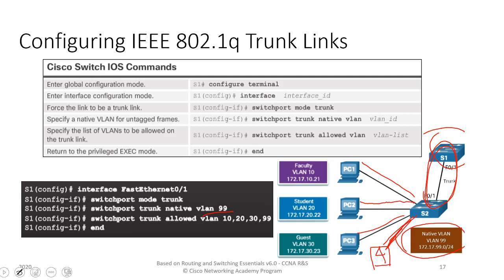So the two things that we would do in configuring VLAN trunks: one is enabling the switchport mode trunk, and then specifying the native VLAN and specifying what are the VLANs that are allowed through that particular trunk.